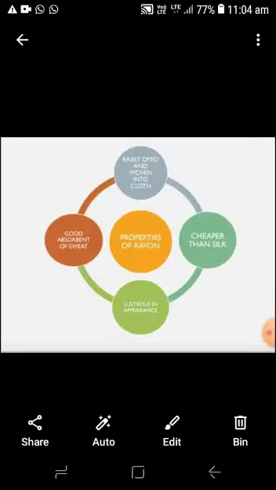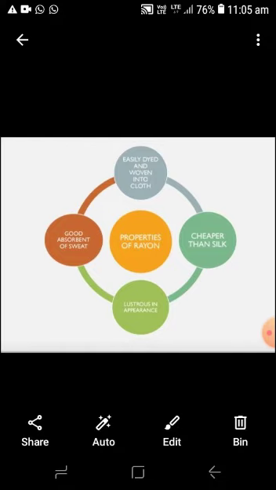Now come to the properties of rayon. There are several properties of the rayon. Rayon is easily dyed and woven into clothes. The second property of the rayon is that it is cheaper than silk, so it can be formed in factories on a large scale. The rayon, which is the artificial silk, is very lustrous. Its appearance is very lustrous, giving the appearance of silk.